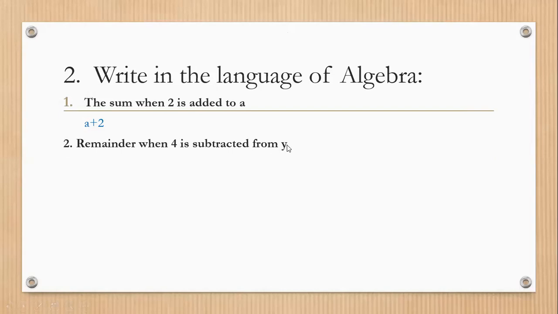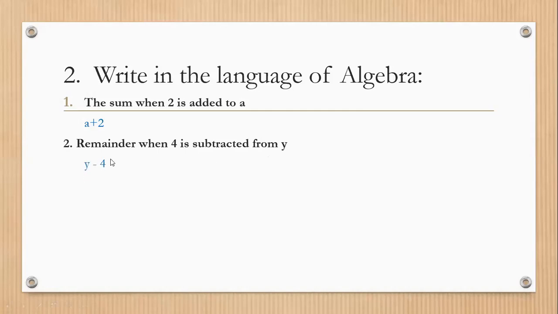From y. That's why first we have to write y. Remember it: when 4 is subtracted from y, the term which is written with 'from' is going to be written first. That is y minus 4. The answer will be y minus 4.